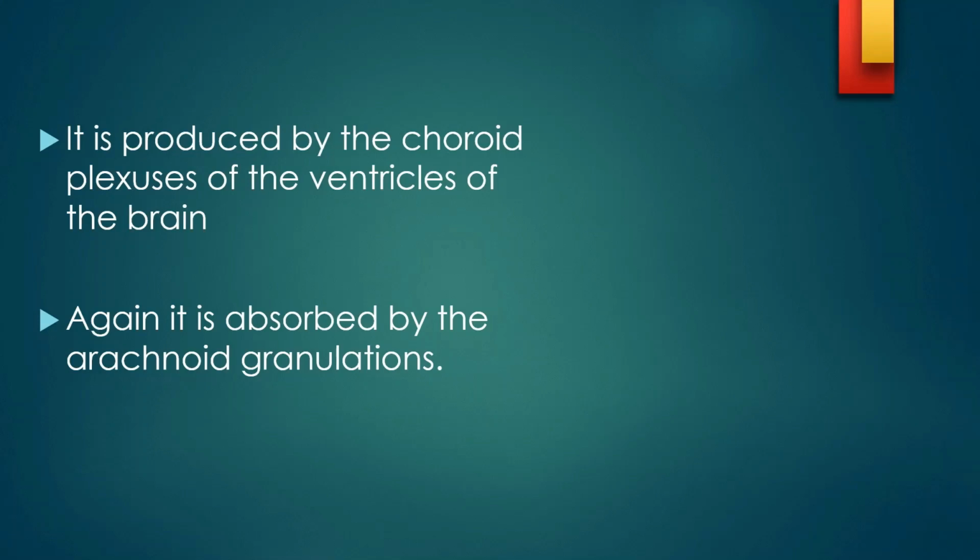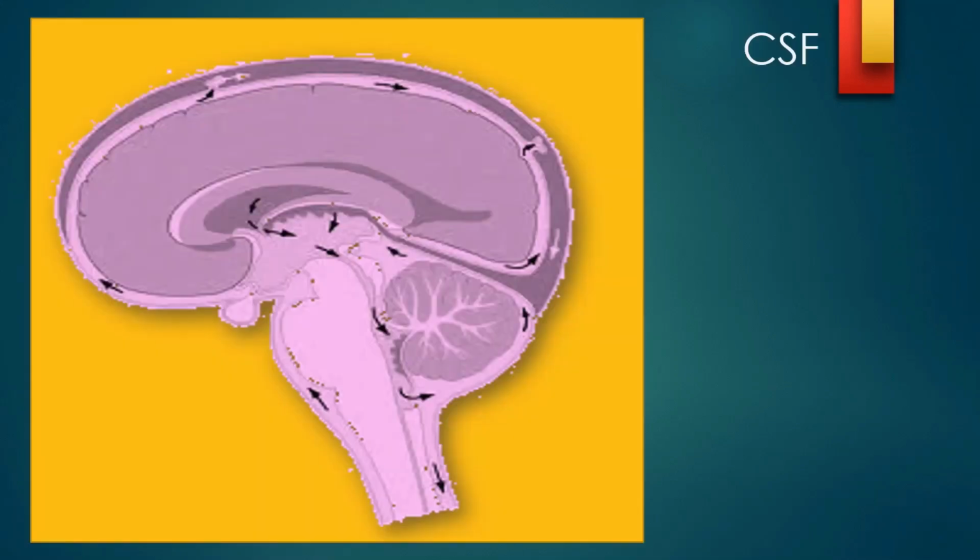So if you look at this, the whole cerebrospinal fluid is secreted by the choroid plexus and then it will be absorbed by arachnoid granulation of the veins or blood vessels. Now you can see here is the choroid plexus. This choroid plexus is secreting the CSF, that is cerebrospinal fluid, and that comes down.